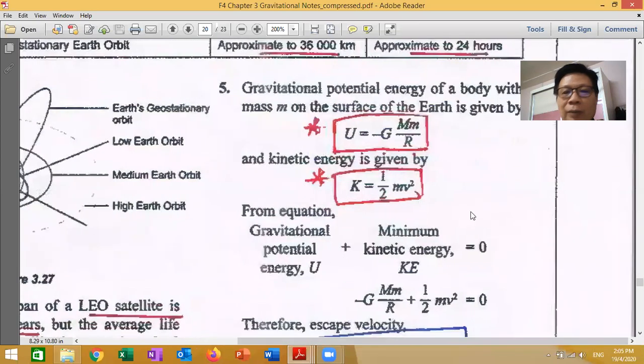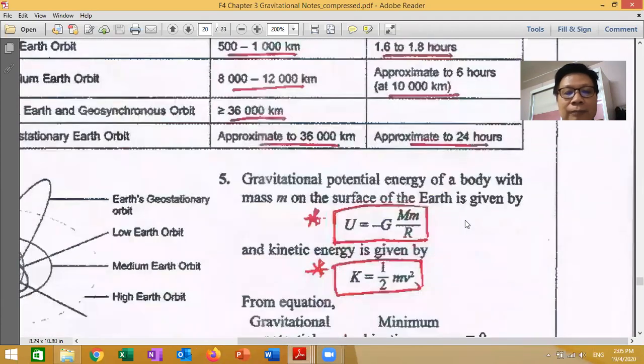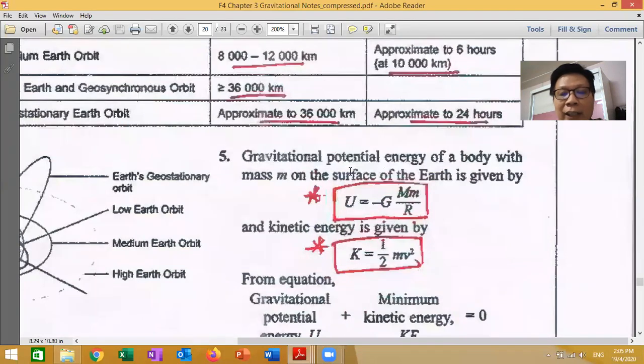Next one is a formula. The gravitational potential energy of a body with mass m on the surface is given by this formula. Actually, this is the formula for the gravitational force between two objects, but we put negative for potential energy because it's opposite.